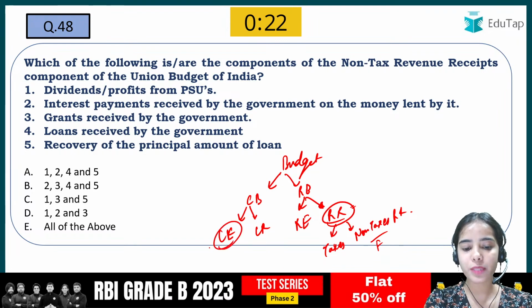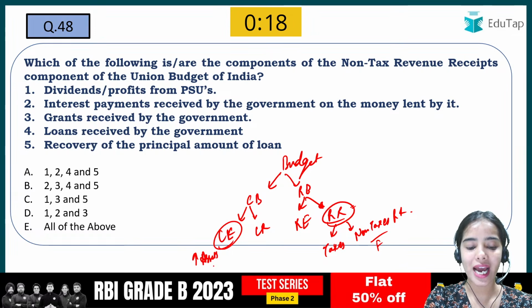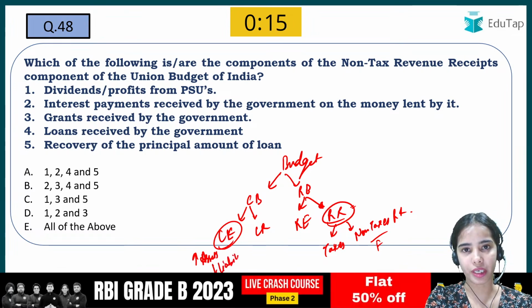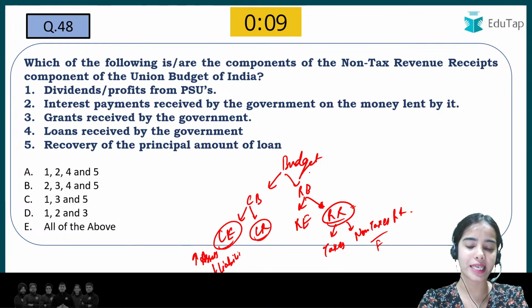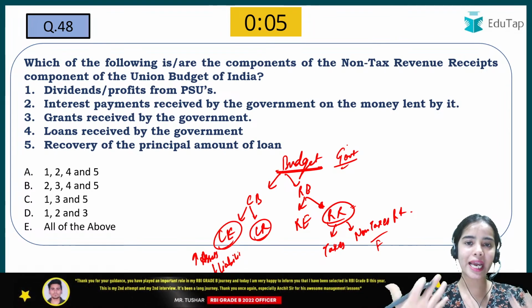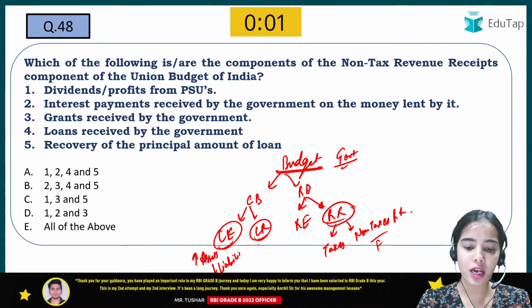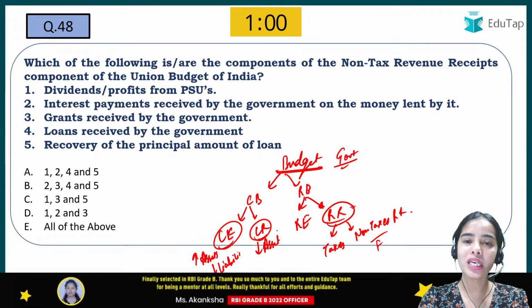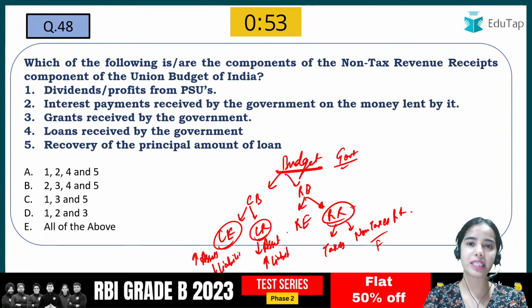See, the capital expenditure is the expenditure that is happening to increase the assets in the country and to decrease the liability of the government. That is to decrease the loans of the government. Capital receipt is the money that the government is getting. So this is the budget of the government. So the government is spending and getting some money. So capital receipt is the money that the government is getting by reducing the asset, by doing the disinvestment, by selling the asset and increasing the liability. That is taking the loan. From this also the government is getting some money.